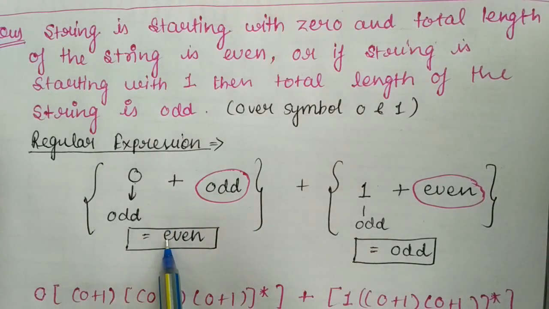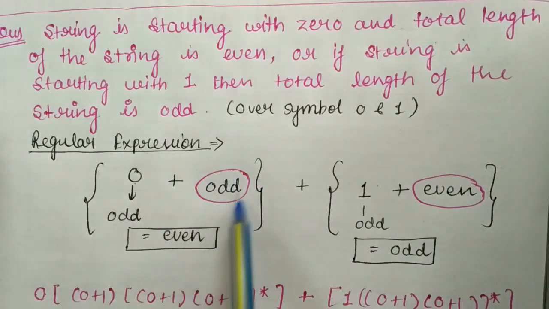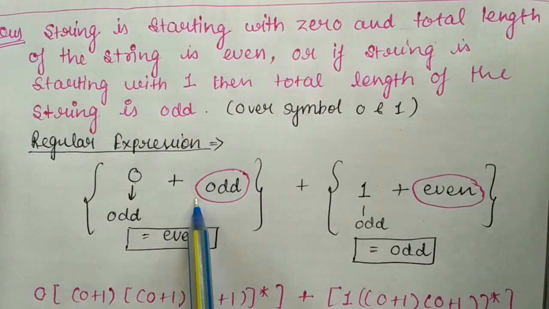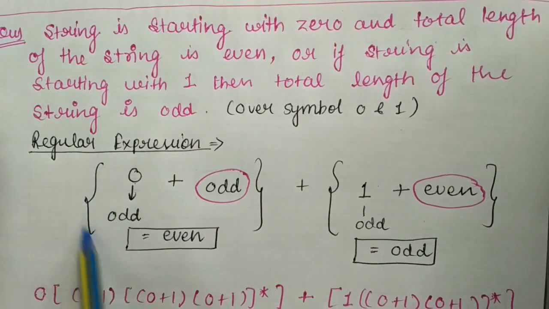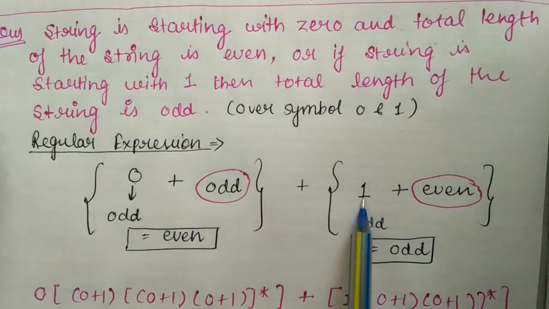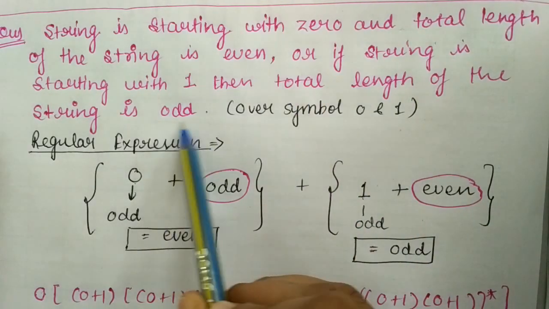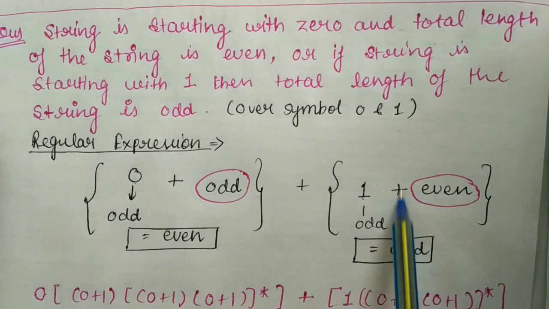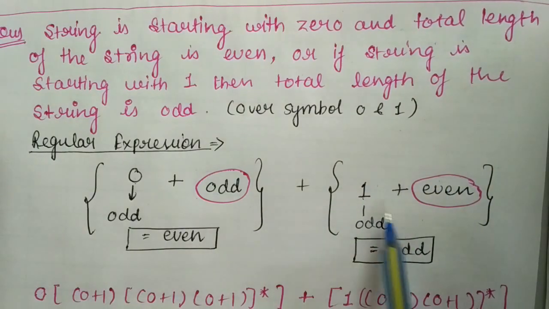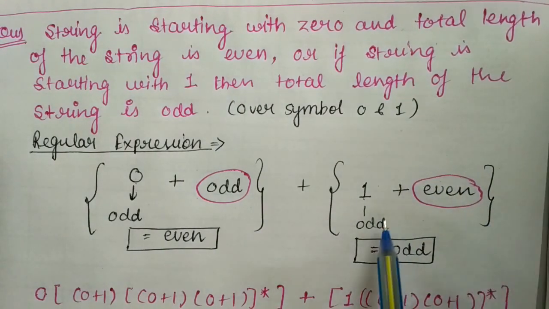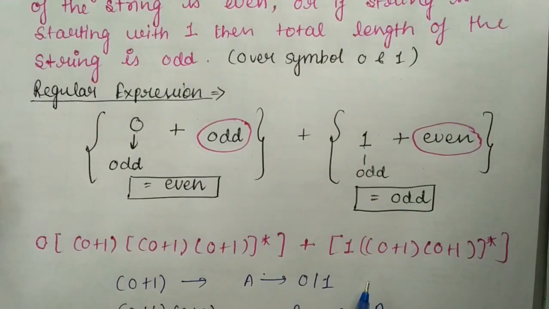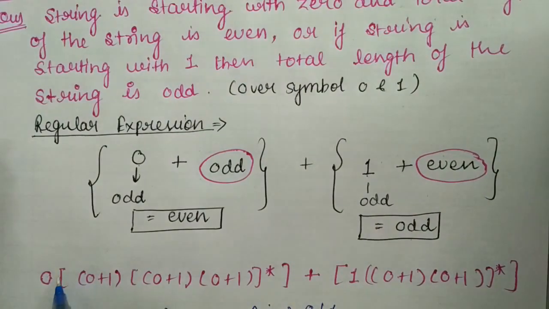As I have told in the last session, odd plus odd is even, so we have to add something odd to make this whole even. If the string is starting with 1, the total length should be odd. So we have to add an even string to make the total length odd, because odd plus even is equal to odd. Okay, now write the regular expression.